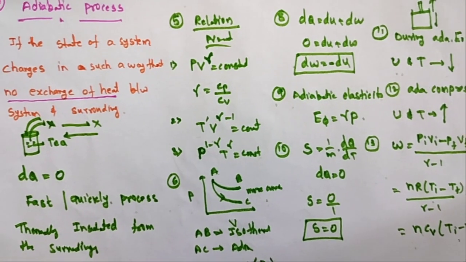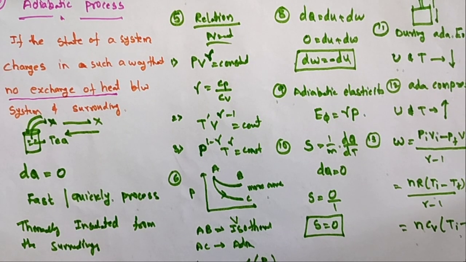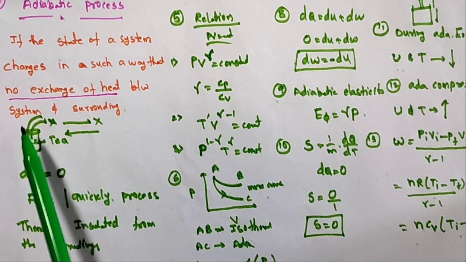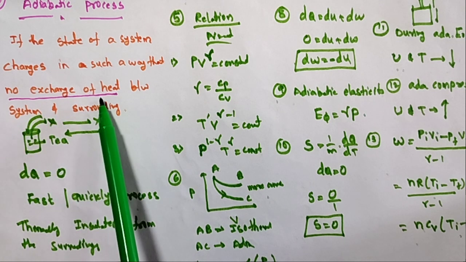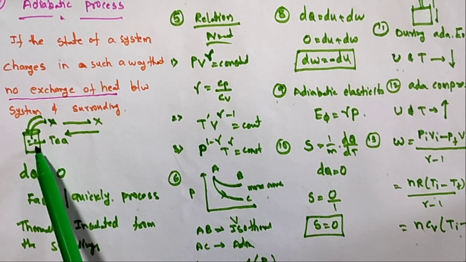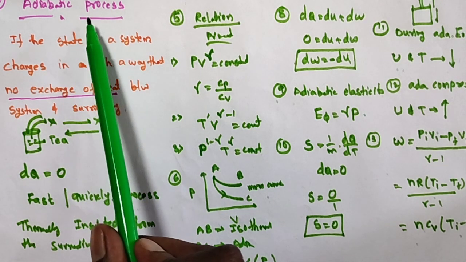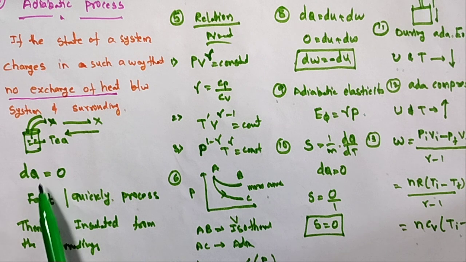So therefore, in the adiabatic process, the heat is constant, that means there is no exchange of heat. For example, a thermos flask. When there is no exchange of heat between the system and surroundings, that process is called an adiabatic process. dq is 0, a quick process, insulated from the surroundings.